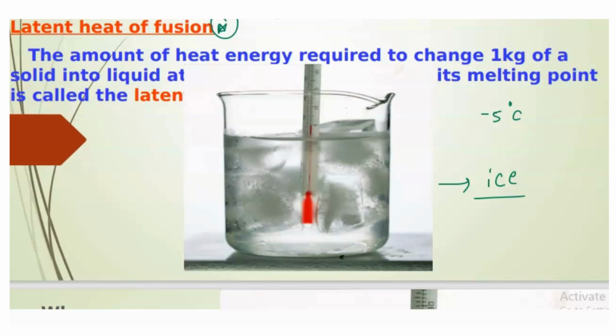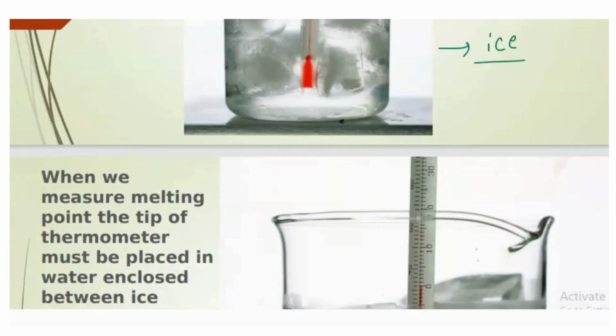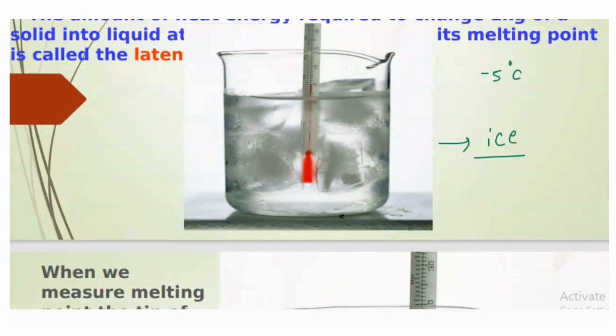What I am going to do is after this I am going to start heating it from below. मतलब कि ये जो आइस का बीकर है उसको I am going to keep it for heating. ठीक है. सो what is going to happen over here, ये जो -5 डिग्री सेल्सियस जो उसका इनिशियल टेम्परेचर था, it will get converted, right? टेम्परेचर बढ़ेगा. ठीक है. एक पॉइंट आएगा जब वो 0 डिग्री सेल्सियस होगा. Yes, 0 डिग्री सेल्सियस होगा तब क्या होगा, as we just discussed कि at 0 degree the ice starts melting. So क्या होगा, ice will start melting into the water.